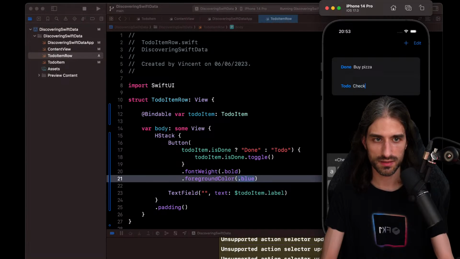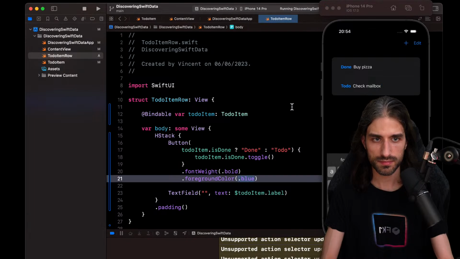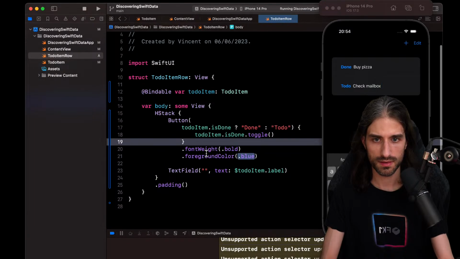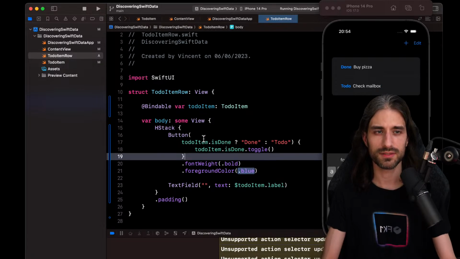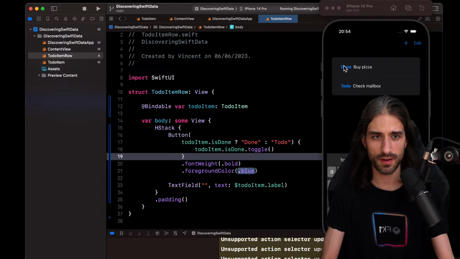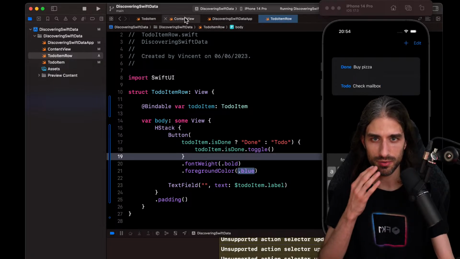Check mailbox. Okay. Perfect. And now let's try and do the sorting depending on whether is done is set to true or false.